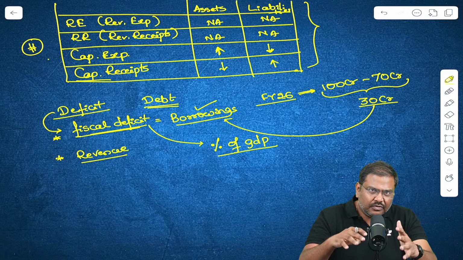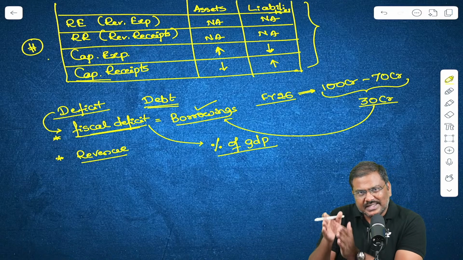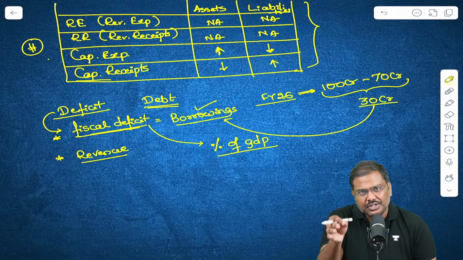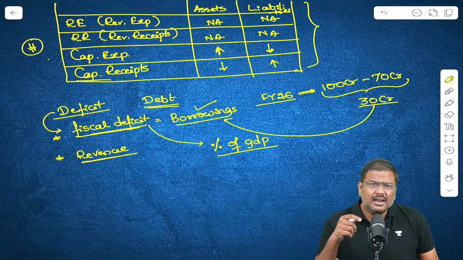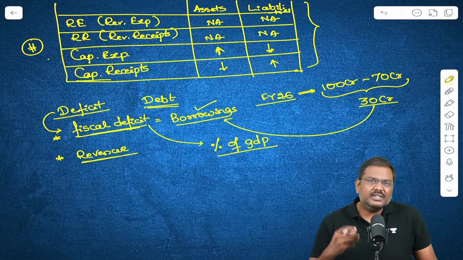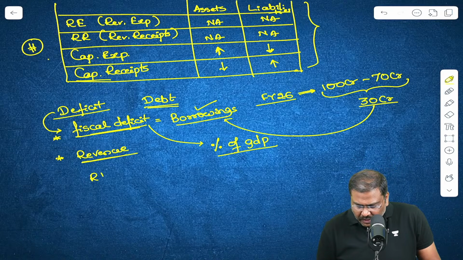So first one is fiscal deficit. That is how much is the borrowings done by the government in a financial year. Then I said there is revenue deficit. What is the basic idea for revenue deficit?